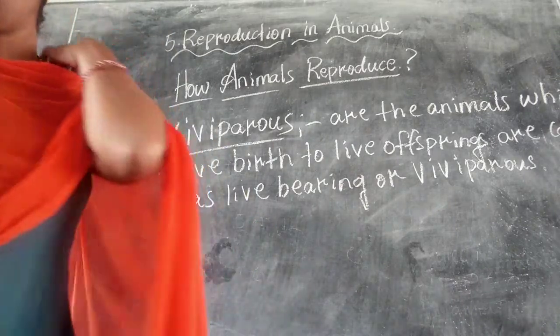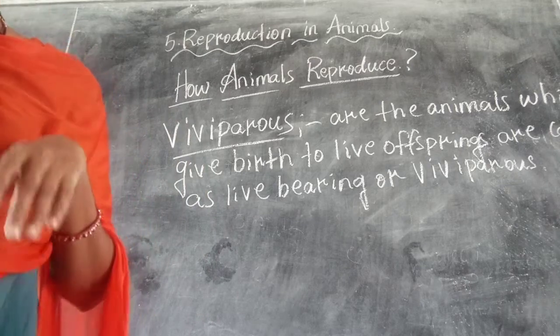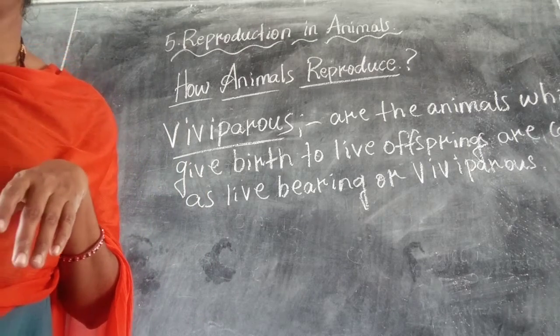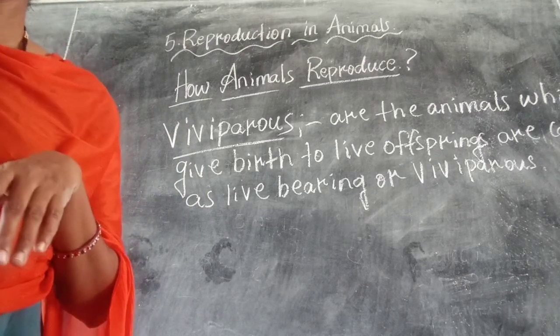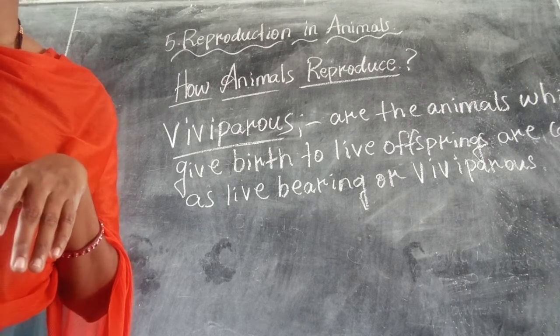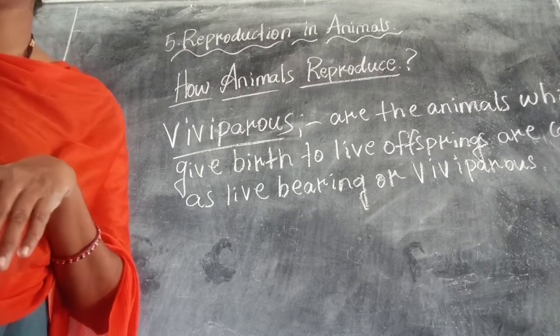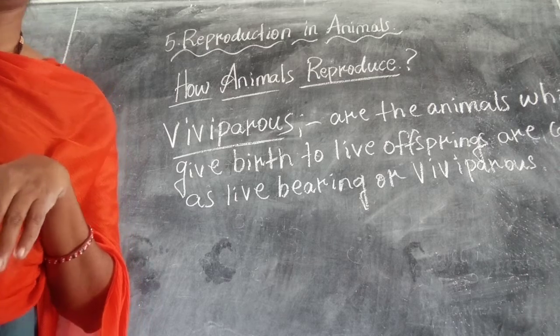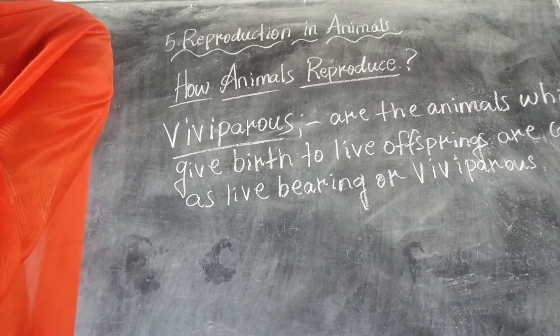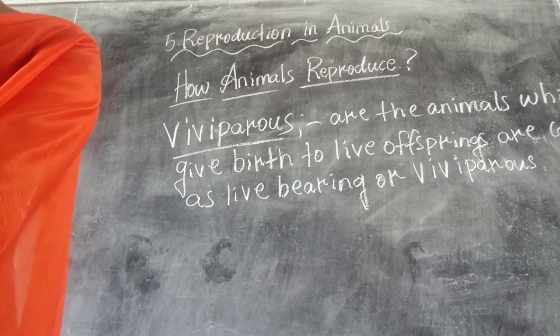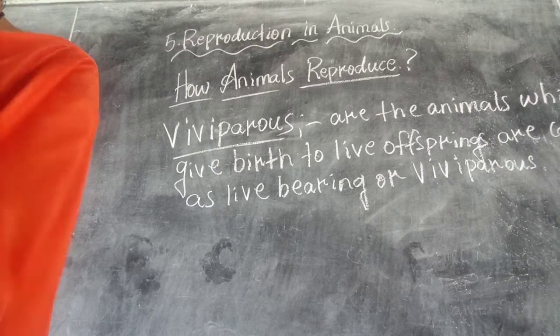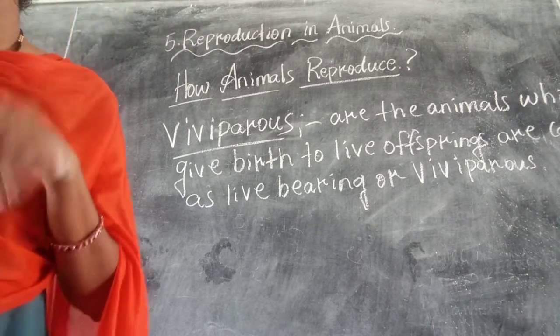Okay, next another type. Listen here. Another one is oviparous. Oviparous means animals which lay eggs, animals which lay eggs that eventually hatch into offspring.